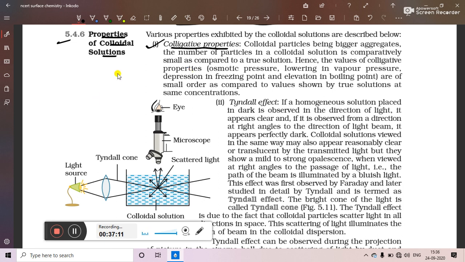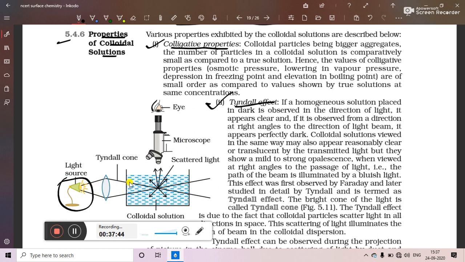Second is Tyndall effect. Colloidal solutions show Tyndall effect. That means when light is passed through the colloidal sol, it makes the path of the light visible. For that we will take a light source over here. Then the colloidal solution is taken in the vessel. In between the light source and the vessel we have kept one convex lens in order to